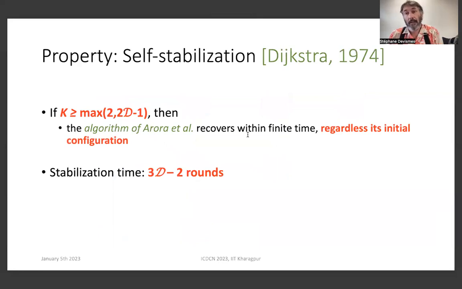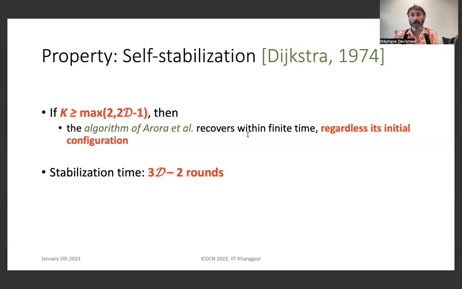This property is called self-stabilization and was introduced by Dijkstra. What Arora and others show is that if k is greater than or equal to the maximum of 2 and 2 times the network diameter minus 1, then the algorithm is self-stabilizing, in the sense that starting from an arbitrary initial configuration, the system recovers a correct behavior within finite time.